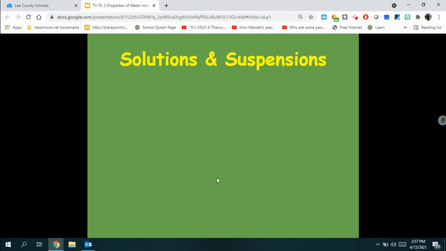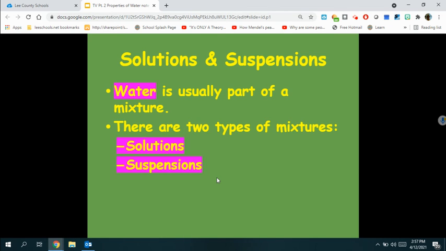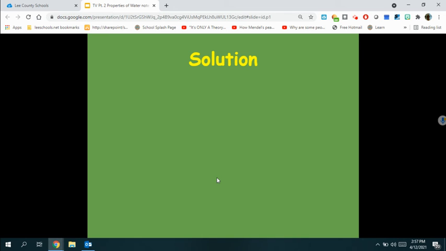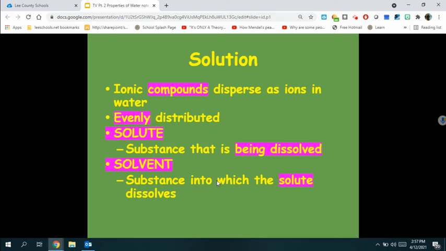Solutions and suspensions. Water is usually part of a mixture. There are two different types of mixtures: solutions and suspensions. A solution is an ionic compound dispersed as ions in water. They're evenly distributed. The solute is the substance that is being dissolved, and the solvent is the substance in which the solute dissolves. So, for instance, if we had water and sugar, the water would be the solvent and the sugar would be the solute.